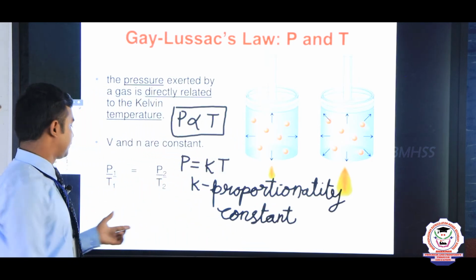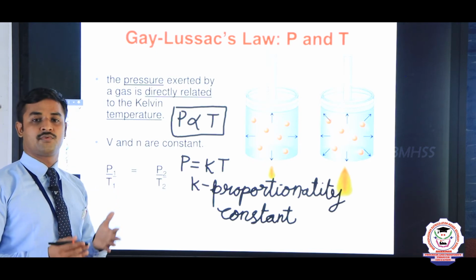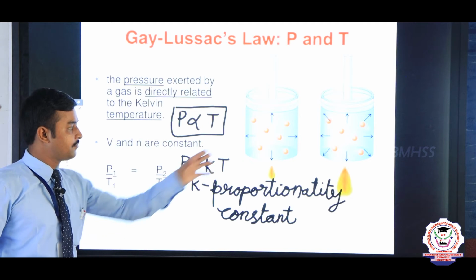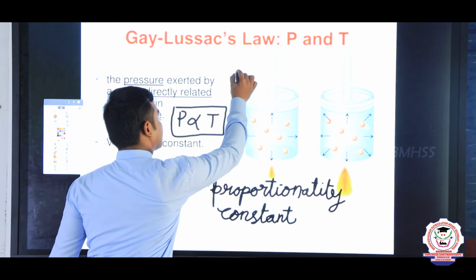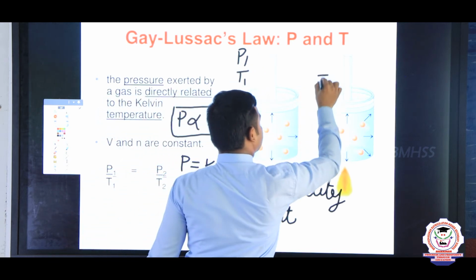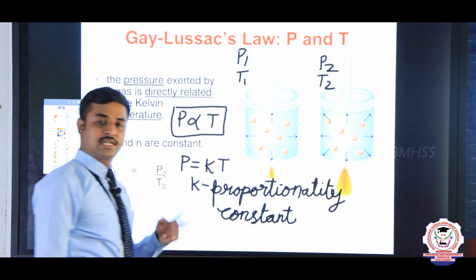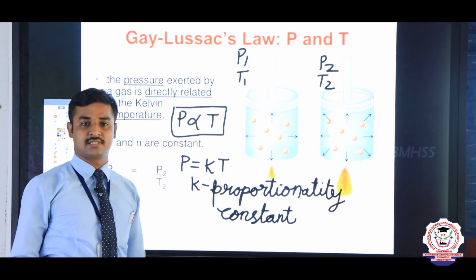By knowing this mathematical representation, we can apply different pressures to the chambers. The first chamber contains temperature T1 and pressure P1. The second chamber contains temperature T2 and pressure P2. So two different pressures and temperatures are applied to this container.